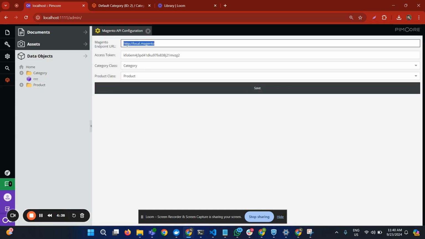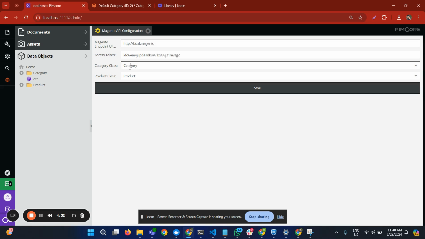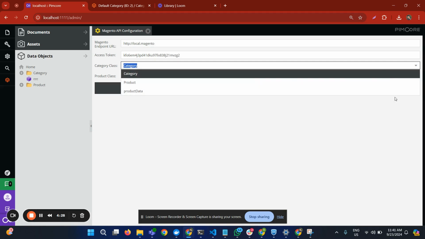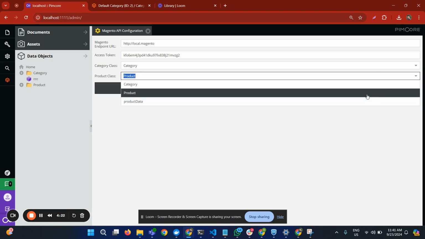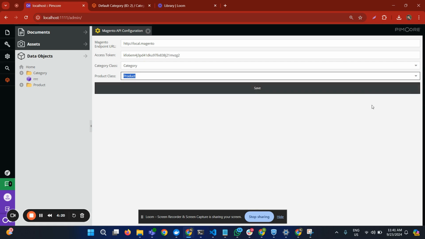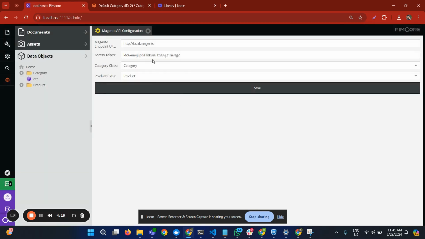In this you have to enter your Magento endpoint URL, access token, the class which you want to select as a category and a product class. So from the drop down you can pick the class which is your product class and then you will save it. This value will be saved in the website settings.